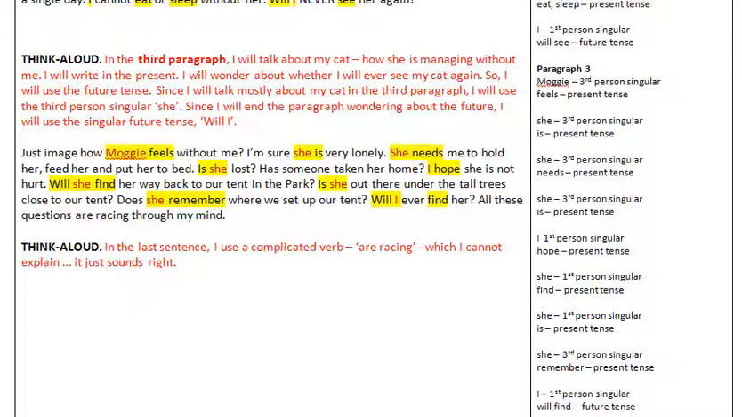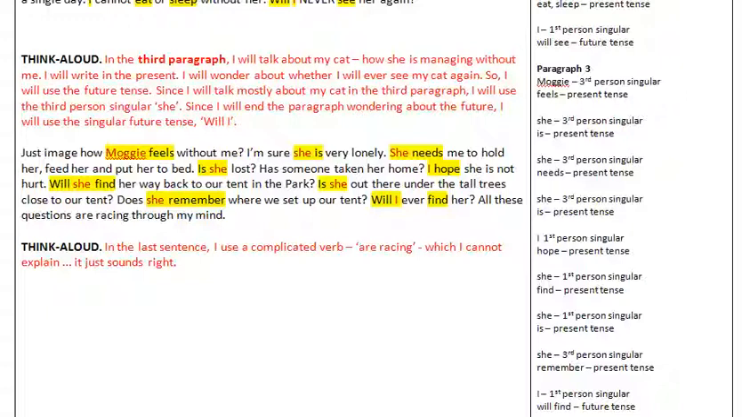Since I will talk mostly about my cat in the third paragraph, I will use the third person singular she. Since I will send the paragraph wondering about the future, I will use the singular future tense, will I.